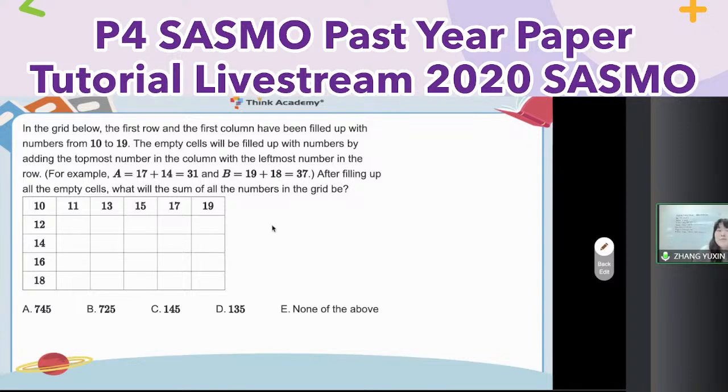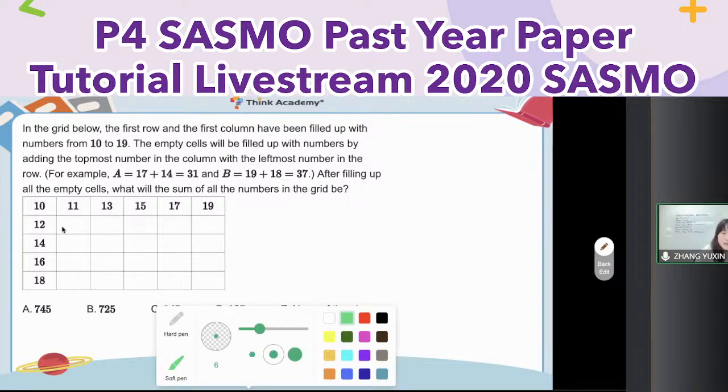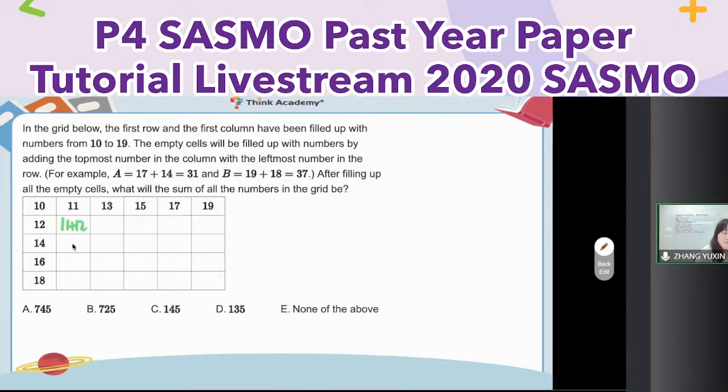Oh, the two numbers do addition. Great. So two numbers do addition. What should I do? For example, for this one, 11, 12. For this one, 11, 14, 11, 16, 11, and 18. Let me see the second row here.